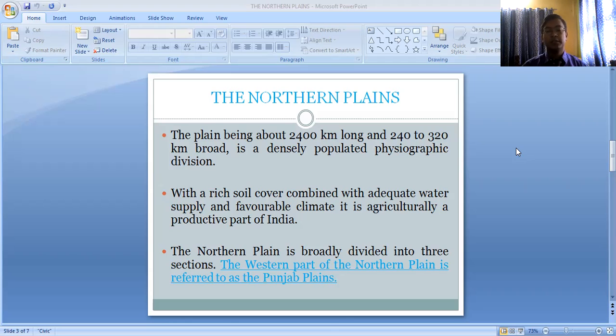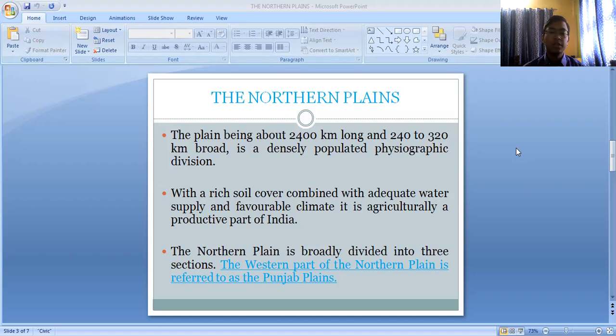highly populated actually. With a rich soil cover combined with adequate water supply and favorable climate, it is an agriculturally productive part of India. So this part of the northern plain is a highly productive part because most of the food production, or the agricultural production, of our country is practiced in the northern plains. Rice, wheat, sugarcane, almost all the major crops of our country are mainly cultivated in the northern plains.